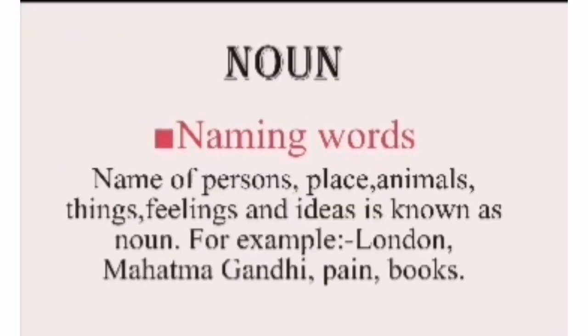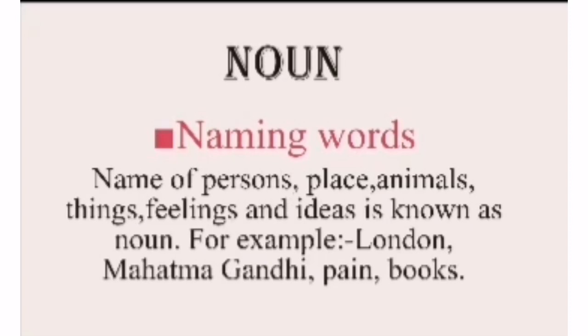So, all of you can see on your paper you have written three words, and all these words are telling about names. First is the name of a person, second is the name of a city, and third is the name of a thing. So these are all naming words. And what is the word for that? Yes, noun. The name of persons, places, animals, things, feelings and ideas is known as noun.